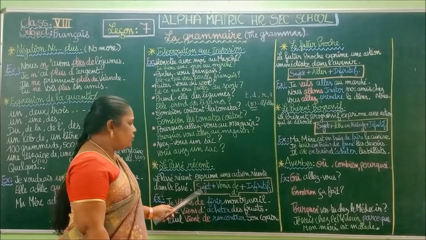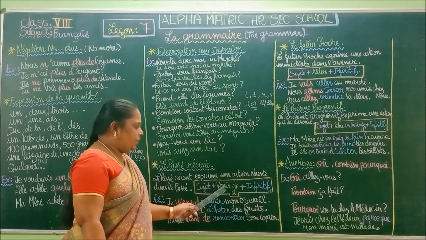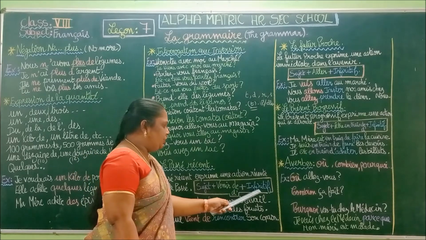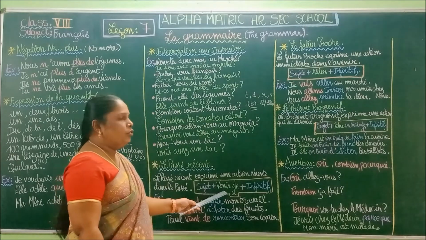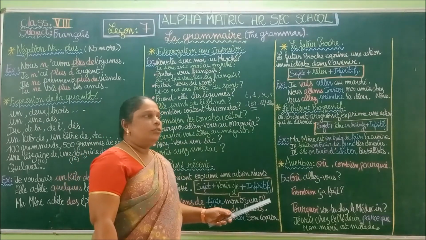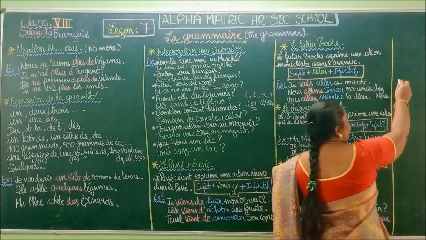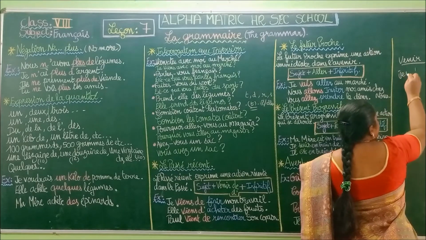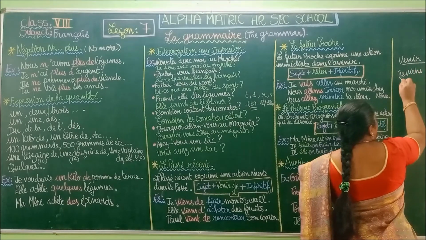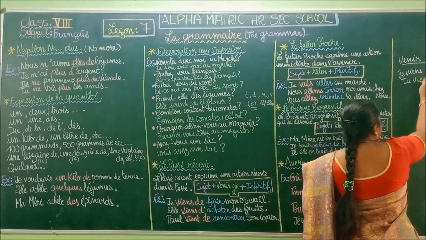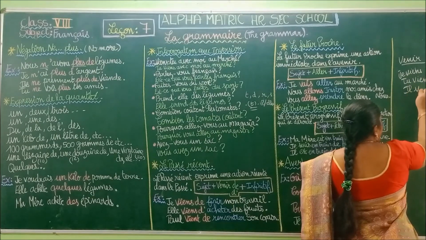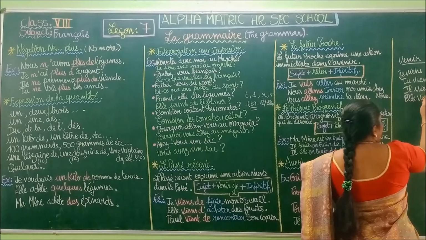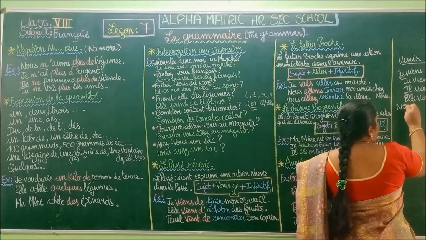For the formation you have subject plus venir de or d' plus infinitive. Sujet, so you have the verb venir, de. What is the present tense of venir? Do you remember? Je viens, tu viens, il vient, elle vient, nous venons, vous venez, ils viennent, elles viennent.